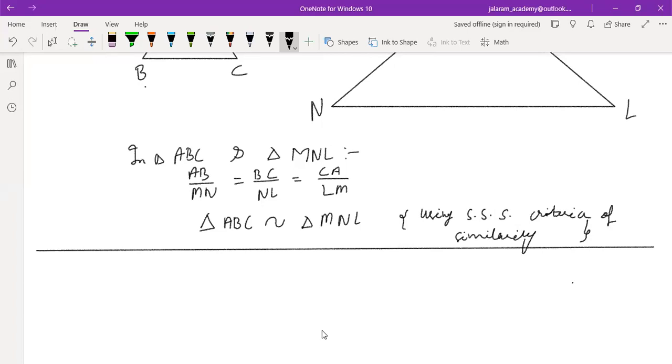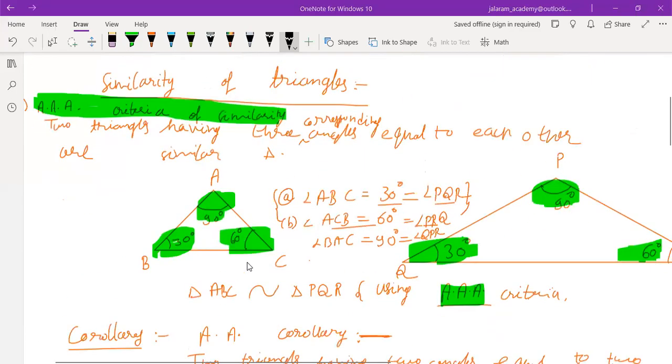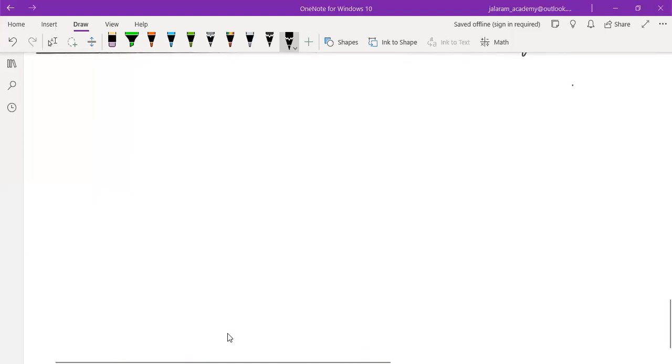Now, how to use this phenomenon in proving the similarity, and how to use it in solving the questions related to similarity, we will discuss first. You have to read these criteria properly after writing in your notebook.